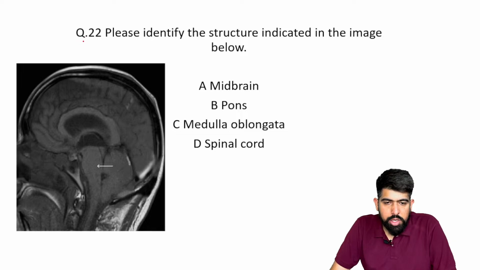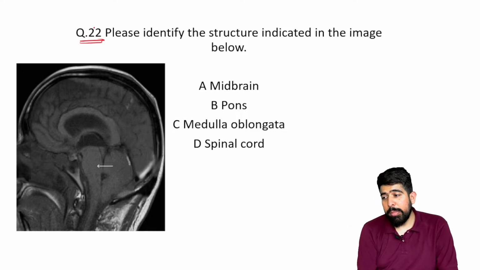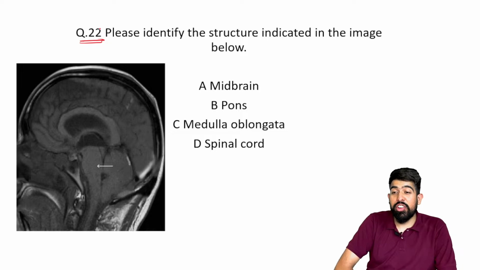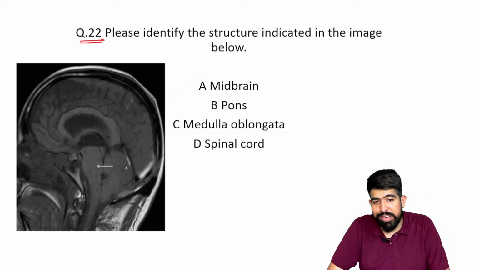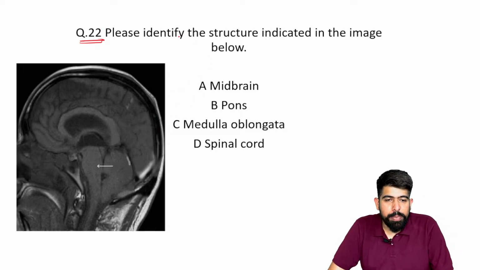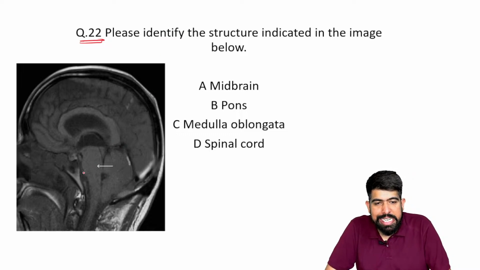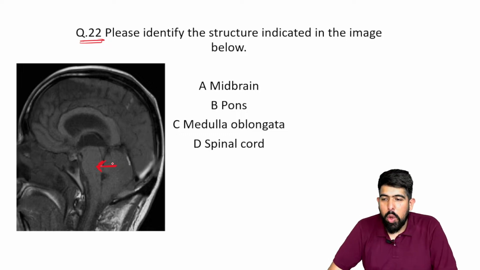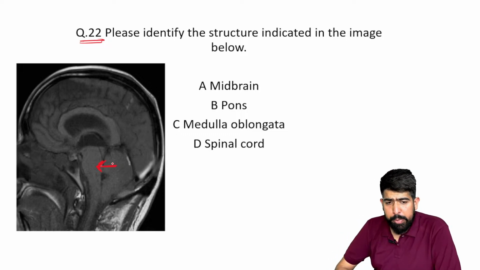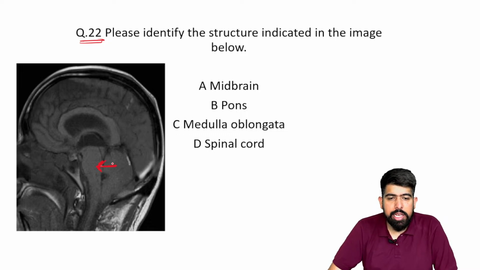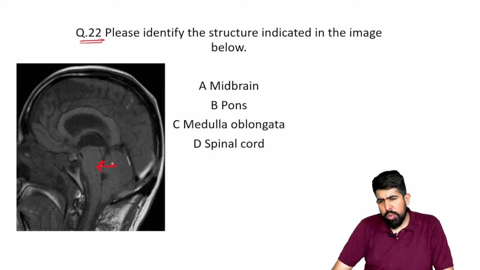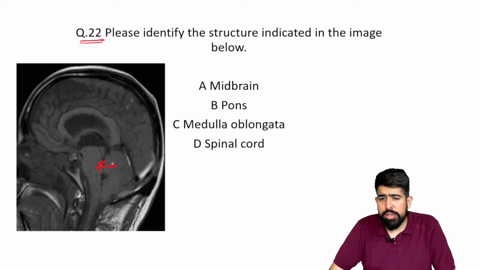Moving forward, this question is related to anatomy, and you can also say it's related to radiological imaging, as an image is given to you. What you have to do is identify the structure indicated in the image below. What structure are you seeing? A, midbrain; B, pons; C, medulla oblongata; and D, spinal cord. Try to reply. Very good question.